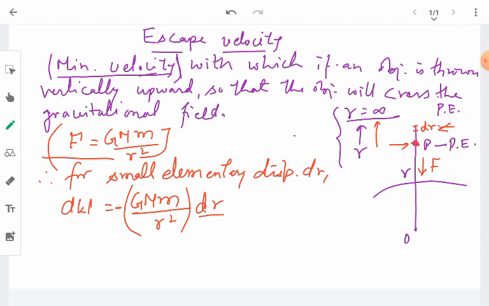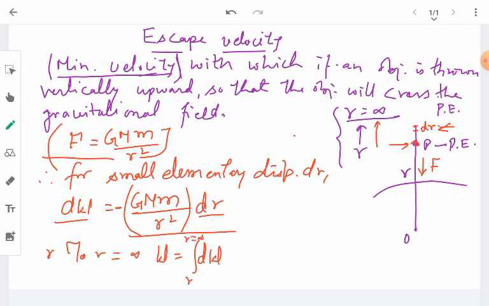Okay. So from there, now we can calculate the total amount of work done if we have to take the object from position r to r equal to infinity. So the total amount of work done will be given by the integration of dW from r up to r equal to infinity.